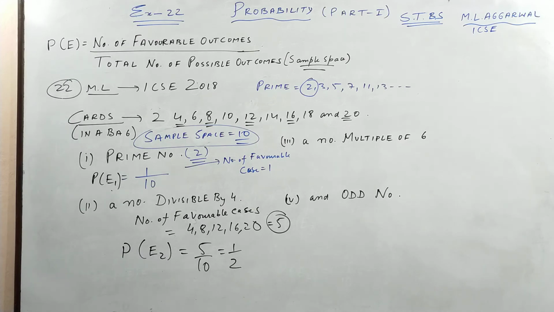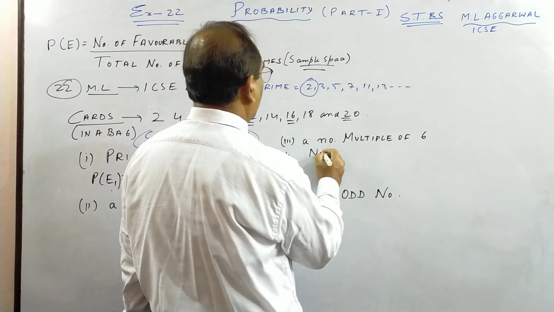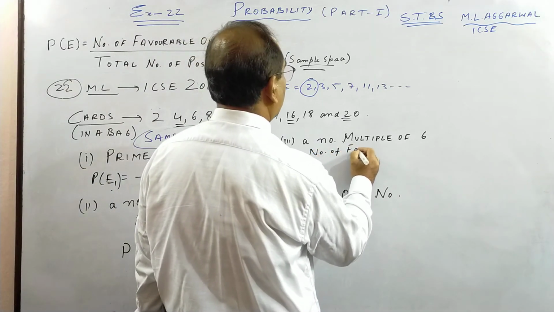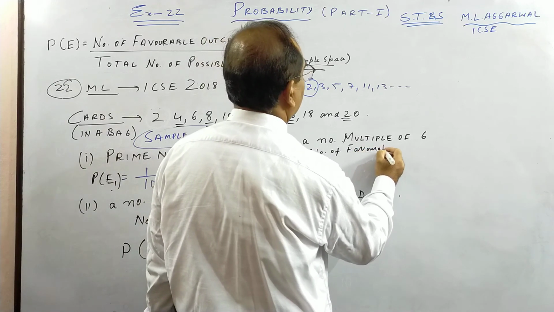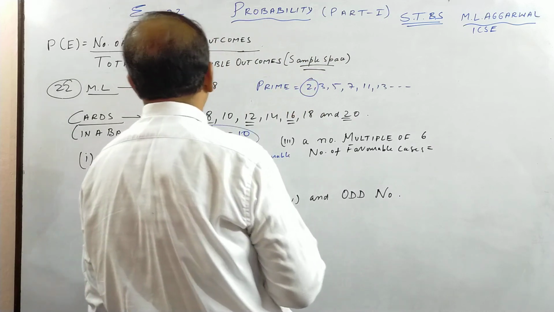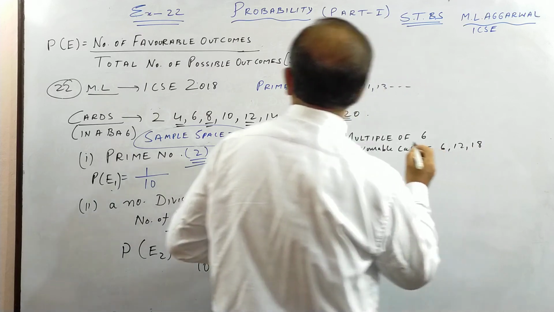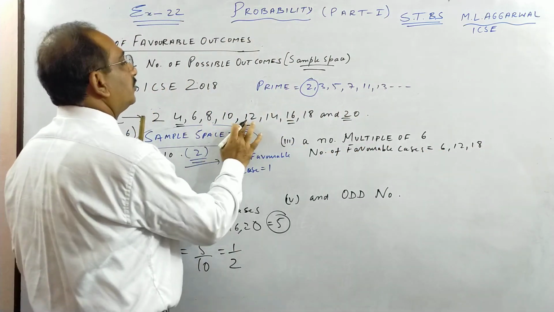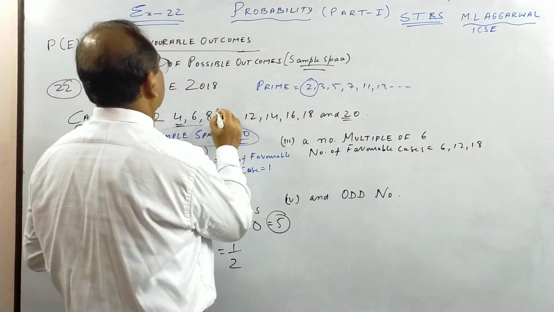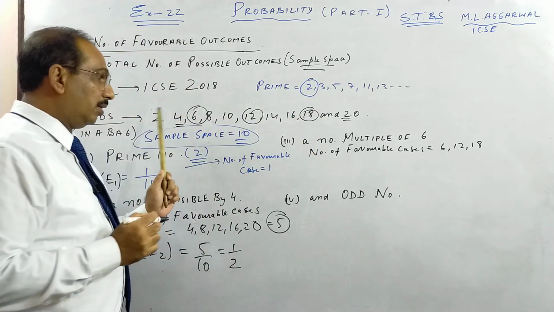Then we move on to the next sum, where we will do a multiple of 6 and an odd number last. Multiple of 6. So what is my number of favorable cases? Multiples of 6 are 6, 12 and 18, among the even numbers 1 to 20.